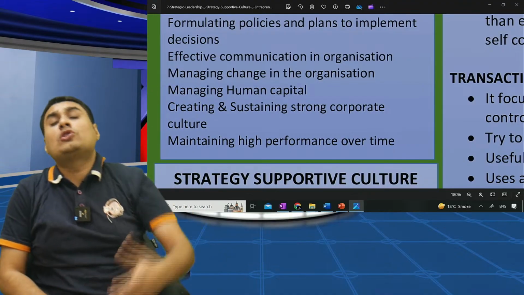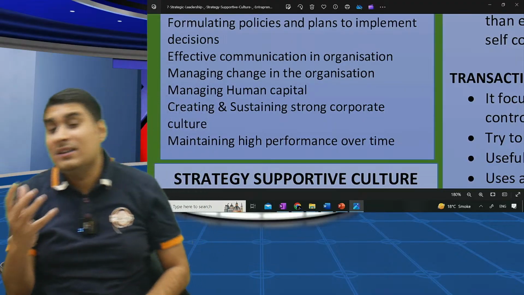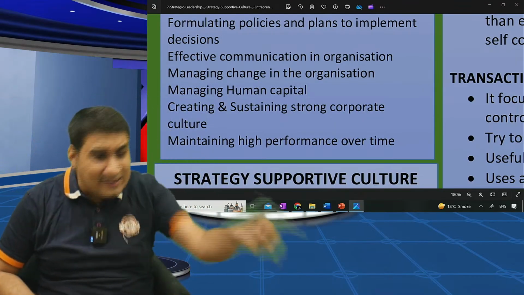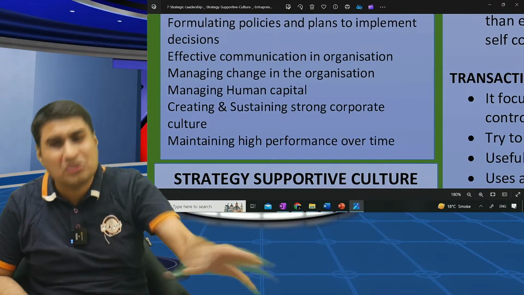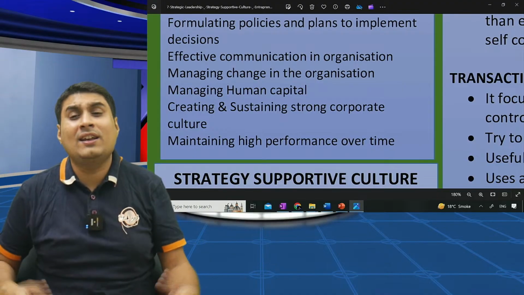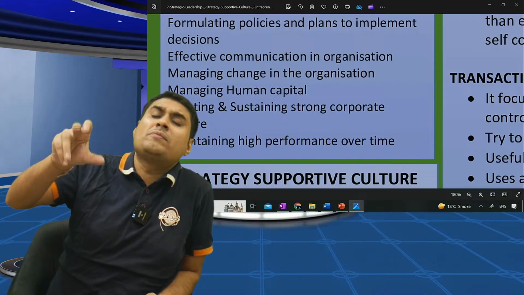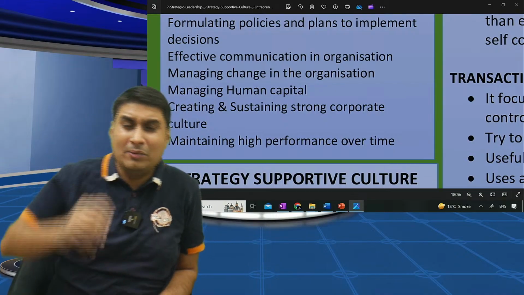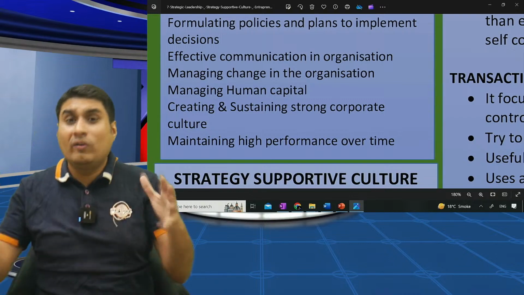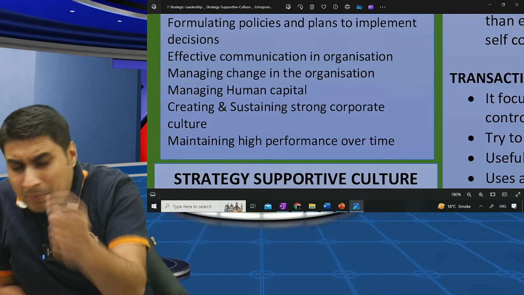We also need effective communication in the organization, managing change, managing human capital. While you are managing, a lot of things will come. You need to manage the change, changes in government, changes in strategy. Managing change, managing human capital. The most important thing is managing people in a company. Jack Ma says, the most untalented person in Alibaba is me. But I know one thing, how to manage all the talented people, so they work under me. Managing people is very difficult.